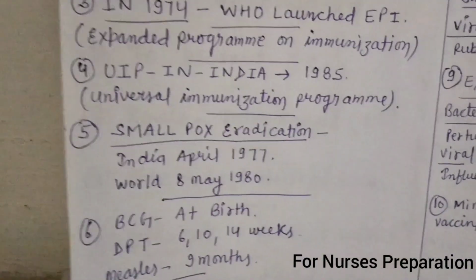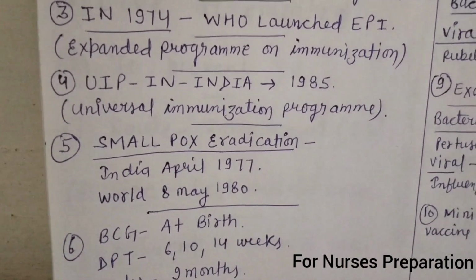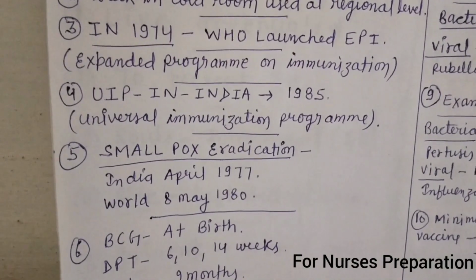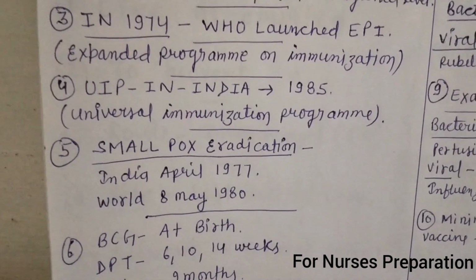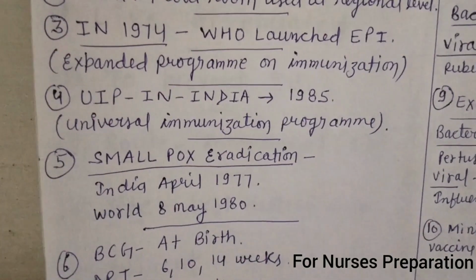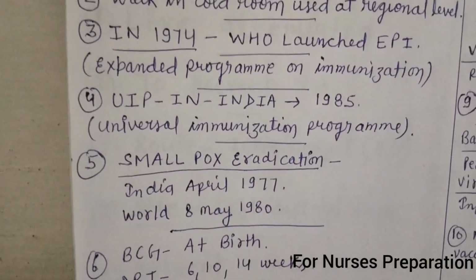Point number 5. Smallpox eradication. India was declared smallpox free in the year 1977. Smallpox was eradicated worldwide, declared on 8 May 1980.